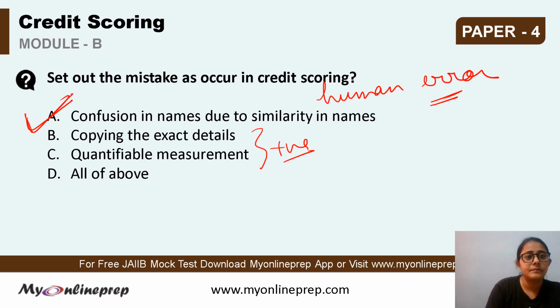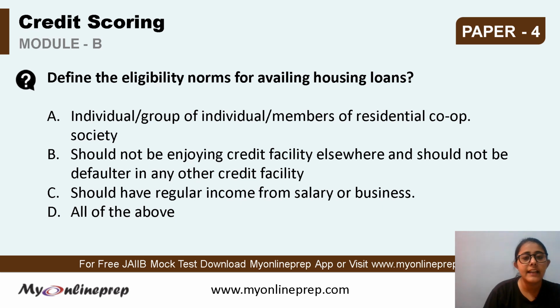Next, the question says define the eligibility norms for availing housing loans. The housing loan is one product that is provided by the retail banks. What are the eligibility norms? Options are A. Individual or group of individuals or members of the residential cooperative society. B. Should not be enjoying credit facility elsewhere and should not have defaulted in any other credit facility. C. Should have regular income from salary or business. Or D. All of the above. So if we look carefully, all of the above are the eligibility norms that have to be fulfilled or followed for availing the housing loans.